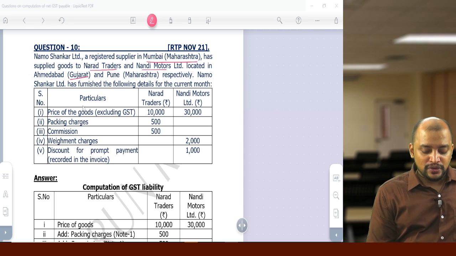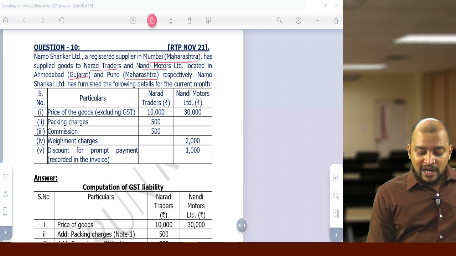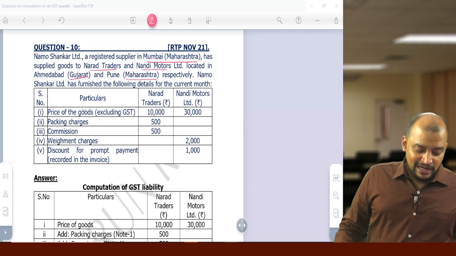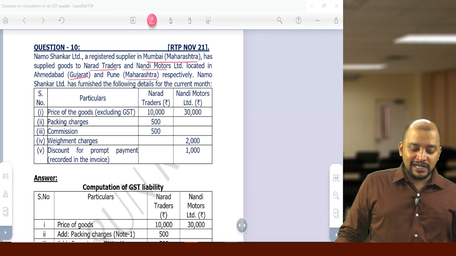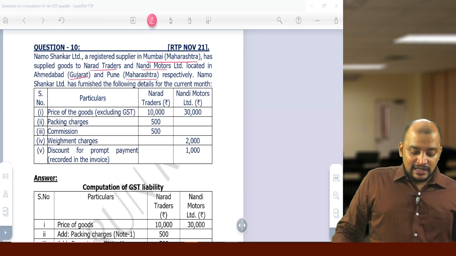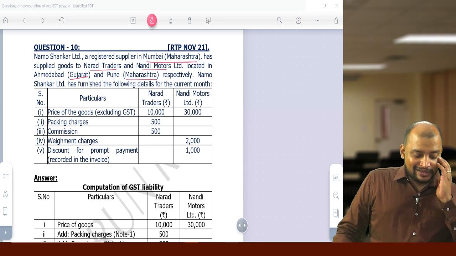Narad Traders is in Gujarat, so Maharashtra to Gujarat is interstate supply, and Pune, Maharashtra is intrastate supply. Namo Shankar Private Limited has furnished the following details for the current month. Particulars: Narad Traders and Nandi Motors. Price of the goods 10,000, 30,000.